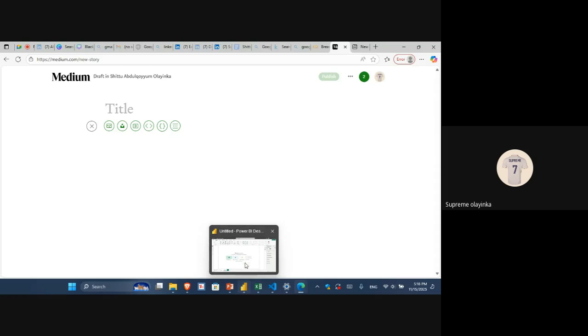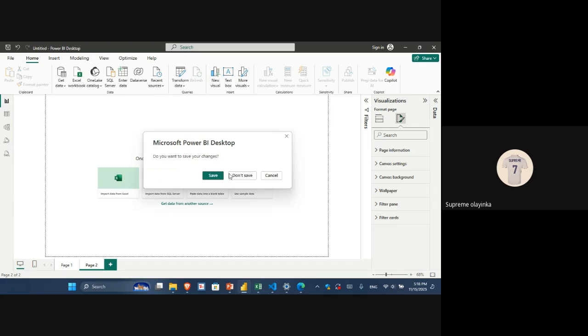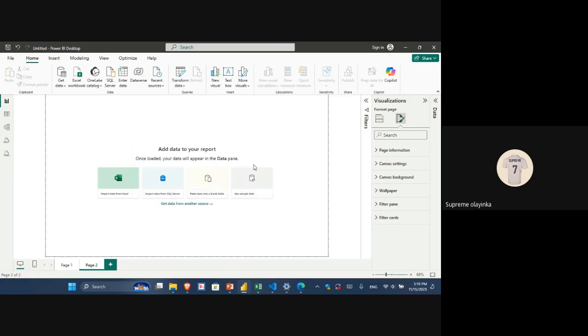So now, what's Power BI and how do we download it? Basically, when you log into your Power BI, this is what you see. This is how it looks. I don't want to cancel it because it takes a long time to open, so I just want you to see how it looks. Okay, let me just use this to explain. Maybe after I'm done, I can cancel it and load it again. So this is what Power BI looks like.